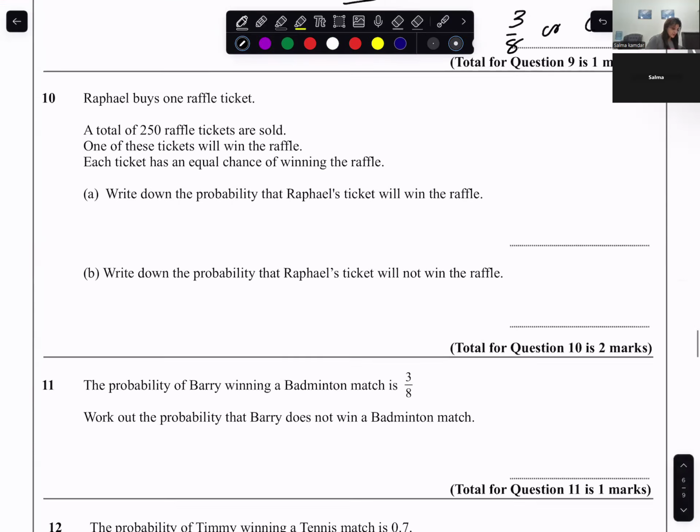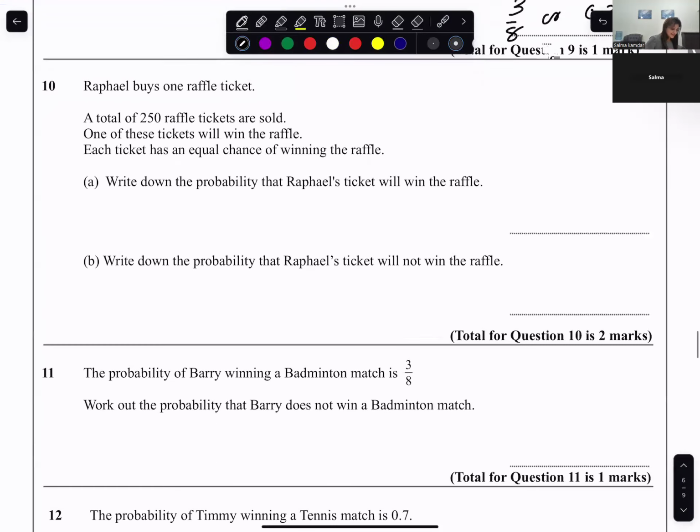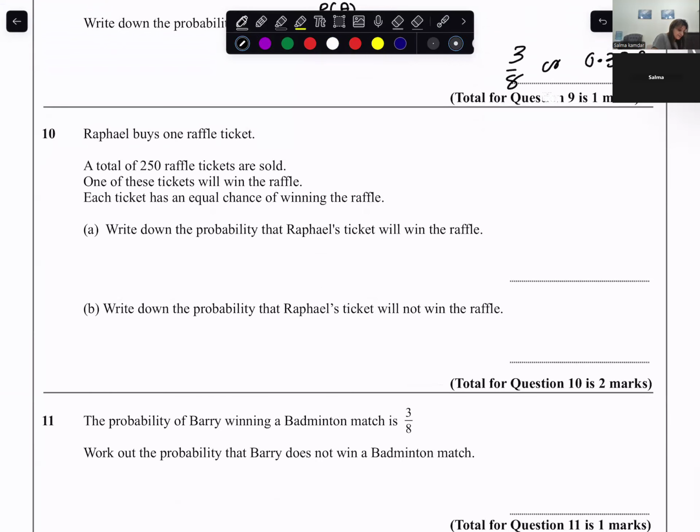I'll take you to the next question. Now I'll go a bit faster. Raffle buys one raffle ticket. You can pause, try, come back. This should be your practice.